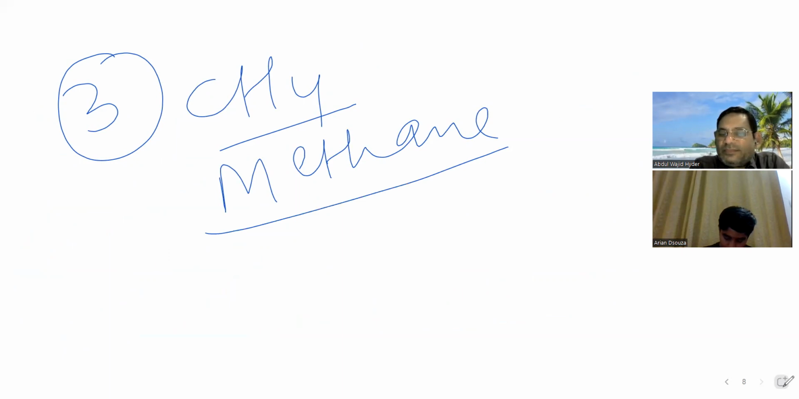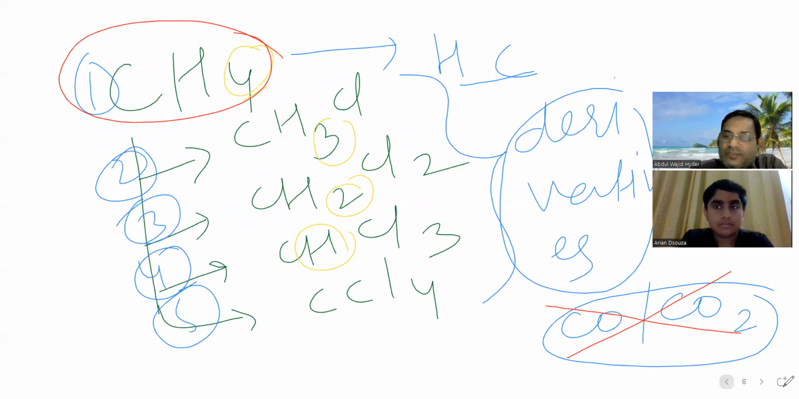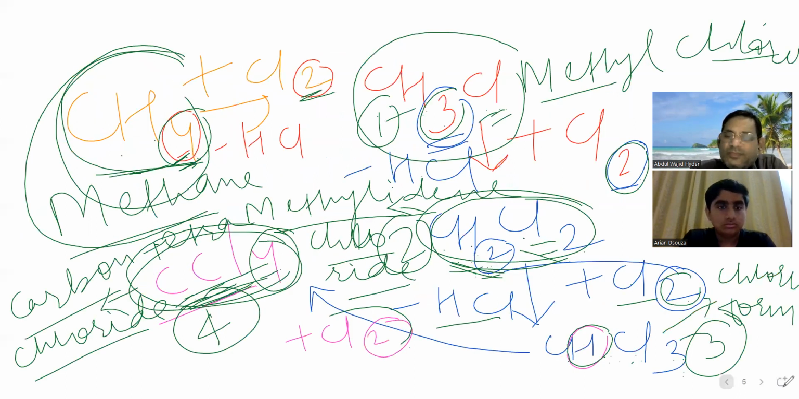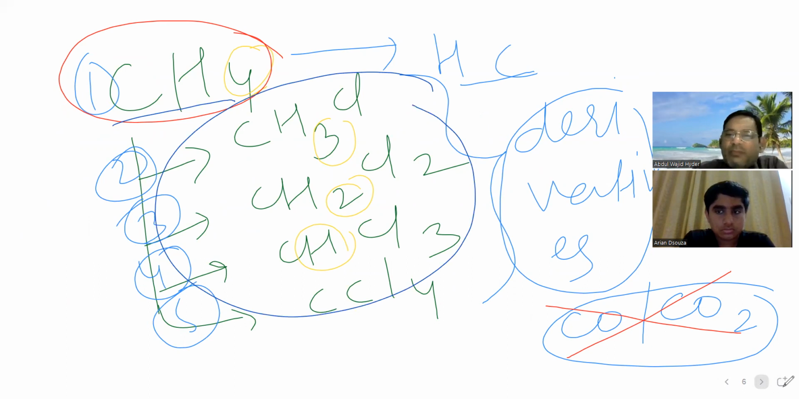CH4, methane. So this was a hydrocarbon and these all are derivatives of hydrocarbon. So all the five compounds are organic compounds. This is the most modern definition of organic compounds, that hydrocarbons and their derivatives are called organic compounds.